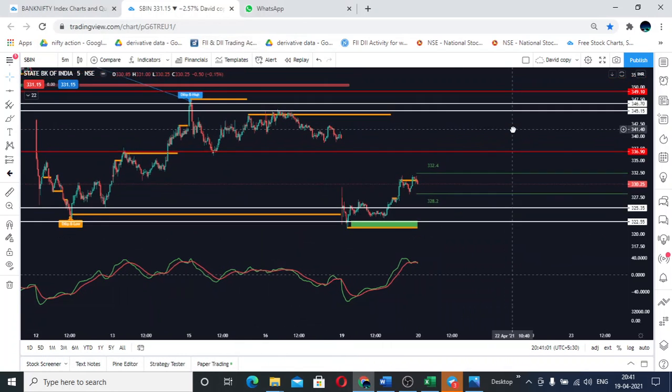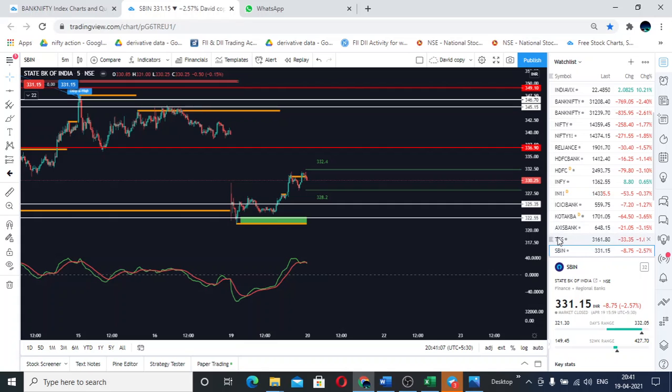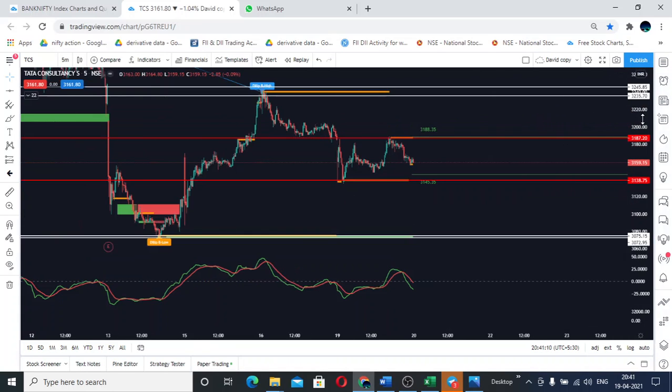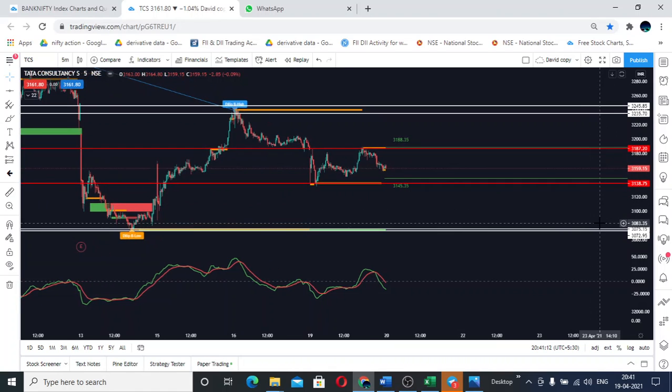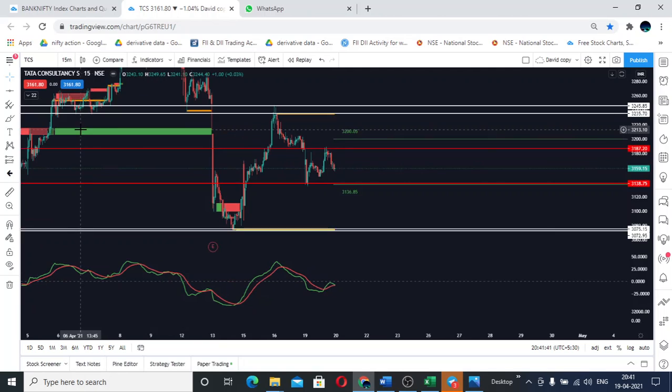This is for SBIN. I believe I had not given levels for TCS. Let me also put that on the screen here. Okay, these are the levels for TCS. If anybody wants to make a note of them, they can, because there are no major changes in the levels for today, as there is not much momentum in the market. There are minor changes in Bank Nifty and Nifty and some other stocks. I don't remember them. But for TCS, looking at my trading, I see that it might come down a little bit.